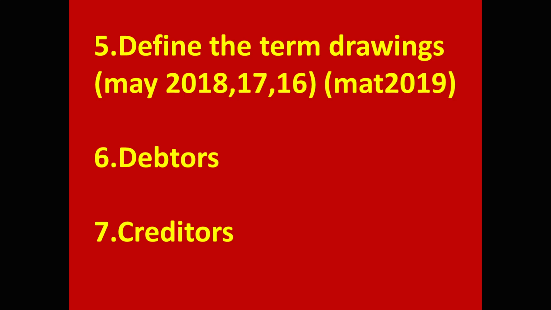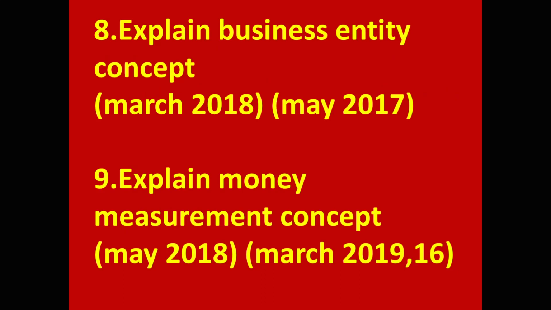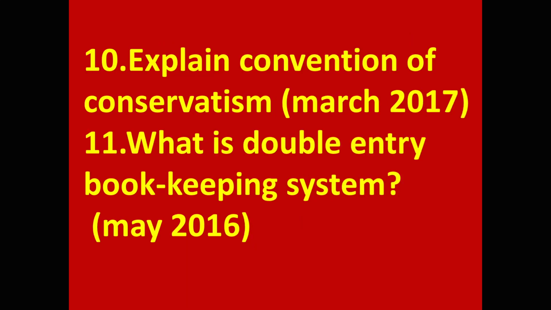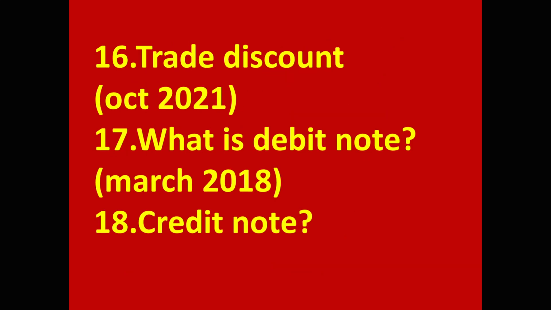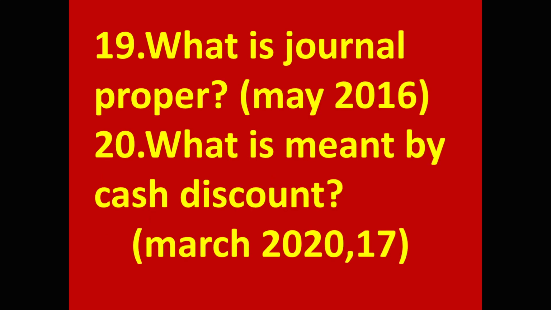7. Creditors. 8. Explain business entity concept. 9. Explain money measurement concept. 10. Explain convention of conservatism. 11. What is double entry bookkeeping system? 12. What is an account? 13. What is a journal? 14. What is ledger? 15. What is posting? 16. Trade discount. 17. What is debit note? 18. Credit note. 19. What is journal proper?